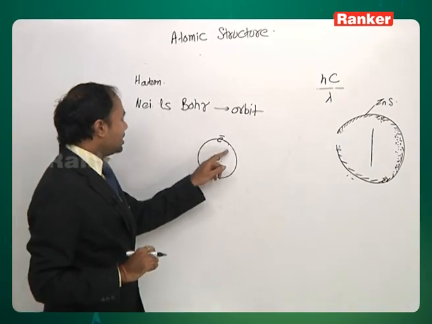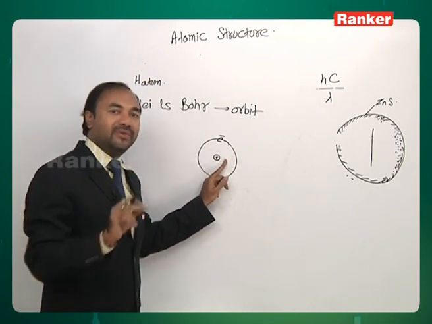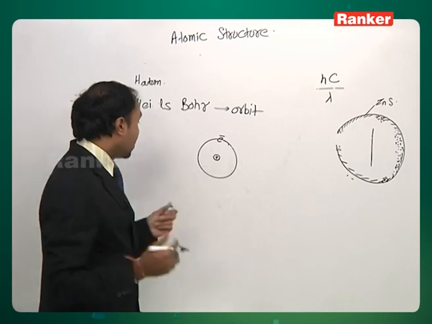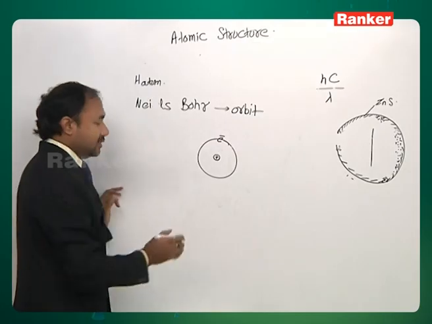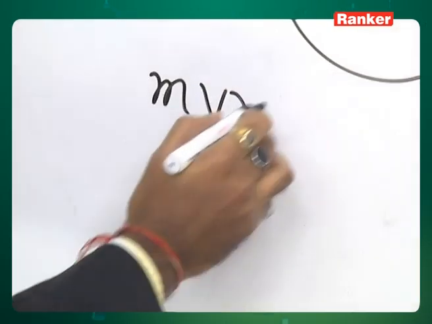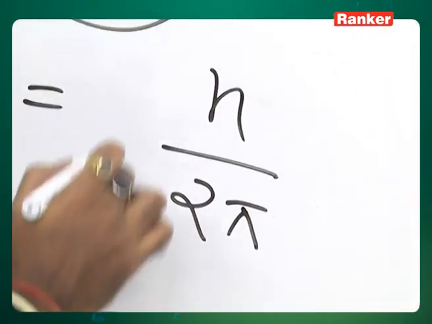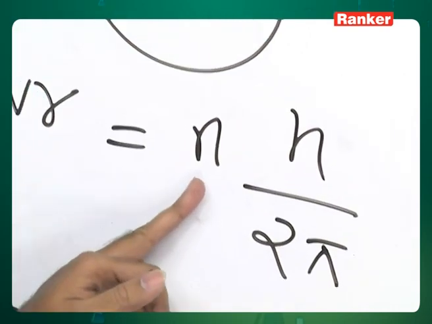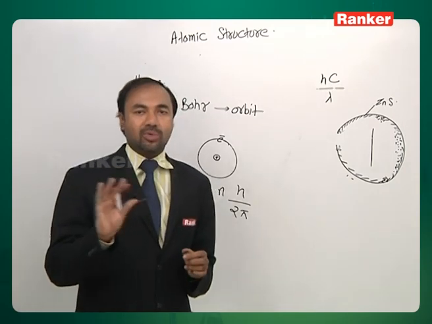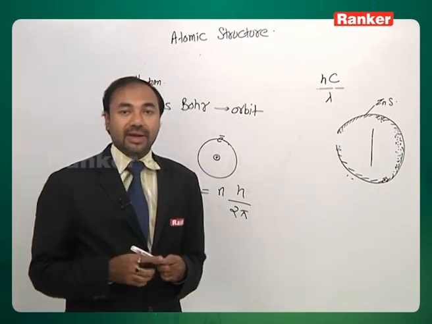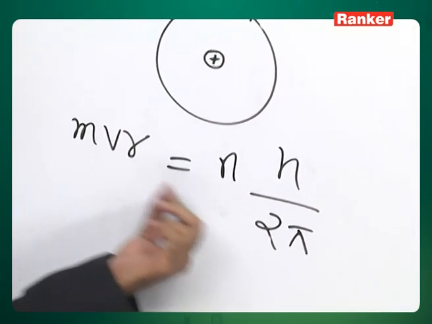These orbits, he said, will be only at specific locations around the nucleus and not anywhere. He did some calculations and found that an electron can revolve around the nucleus only in those pathways where its angular momentum, mvr, is equal to h upon 2 pi or its integral multiple n. The value of n will be 1, 2, 3, and so on, up to less than infinity, but in integral multiples of h upon 2 pi only. This is what Bohr said.